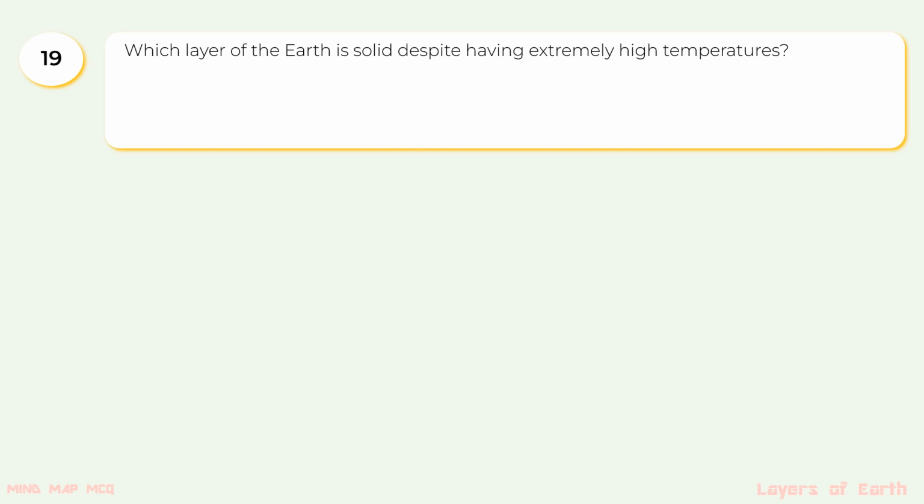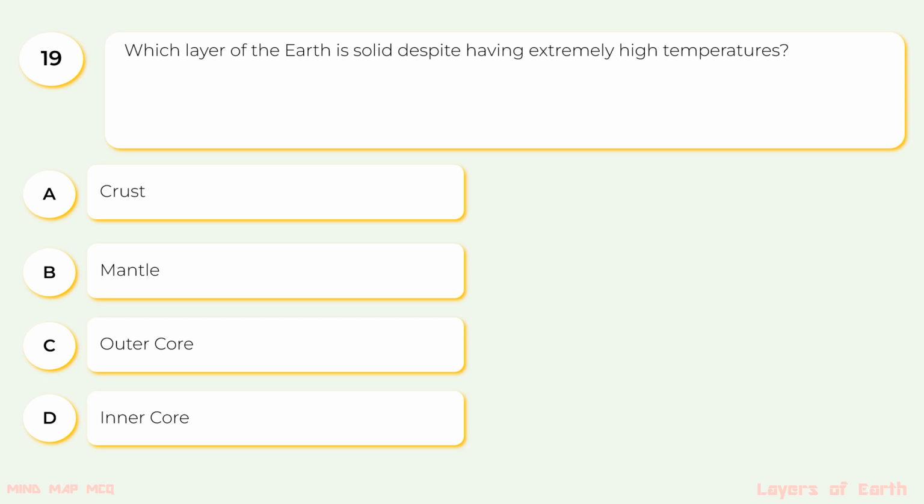19. Which layer of the Earth is solid despite having extremely high temperatures? A. Crust, B. Mantle, C. Outer core, D. Inner core. The correct option is D.